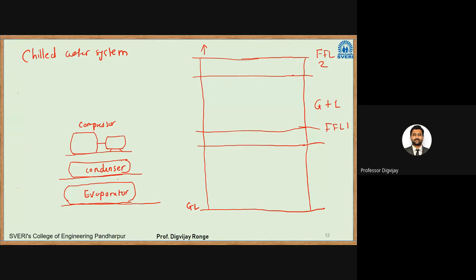So how will the circuit go? The compressor will supply the vapor refrigerant to the condenser. The condenser will condense it, and it will supply it to, let us say, one expansion valve. Here it is. The expansion valve will supply to the evaporator. And that evaporator will again take out this refrigerant and supply it to the compressor. So this way that circuit will occur. This is the expansion valve.